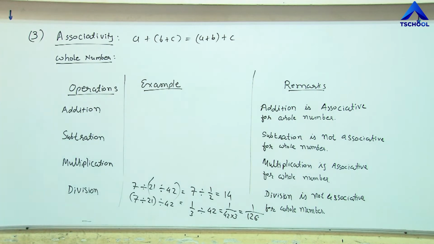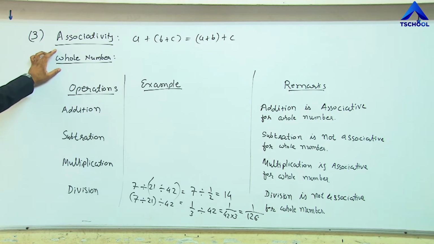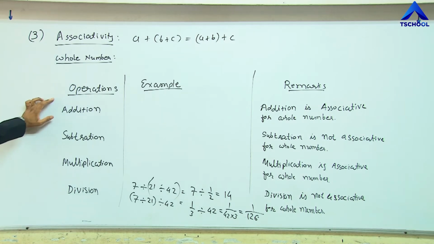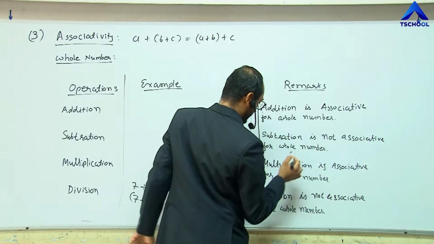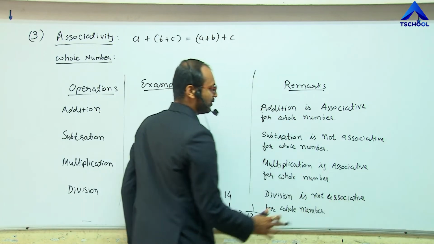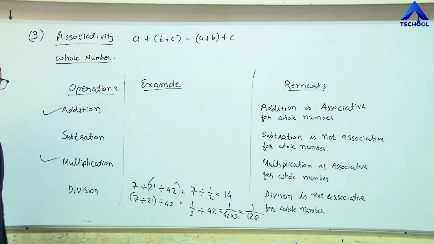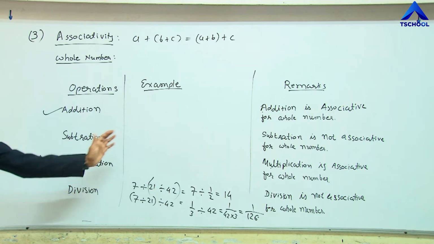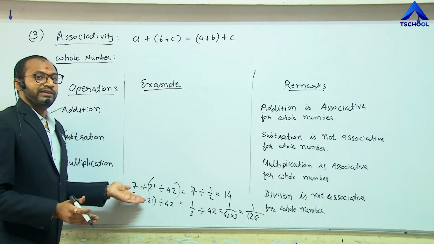Clear? Now let me conclude this discussion: for the whole number system, only two operations, addition and multiplication, are associative. That means if we change the association of the numbers, we get the same result.